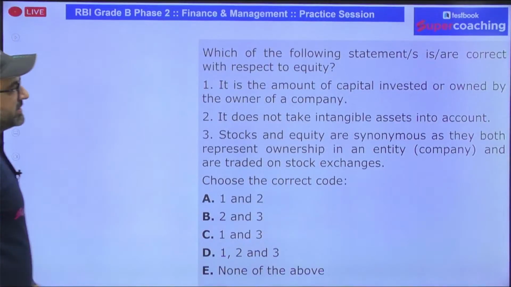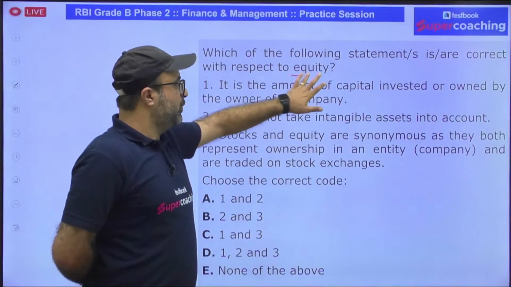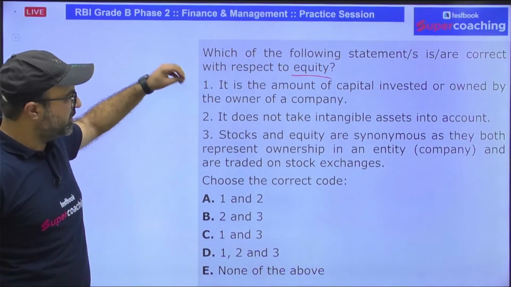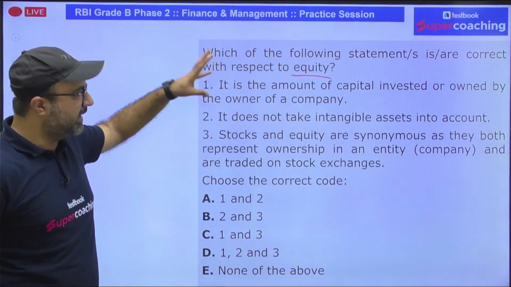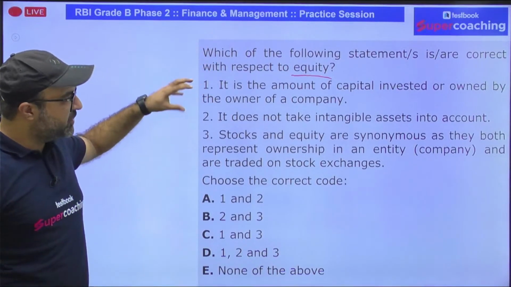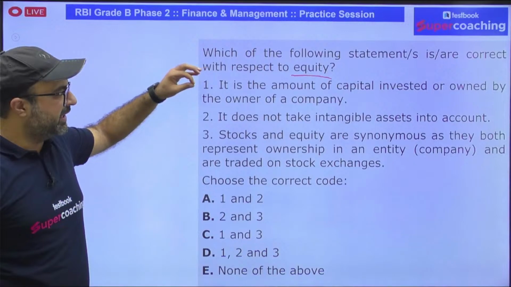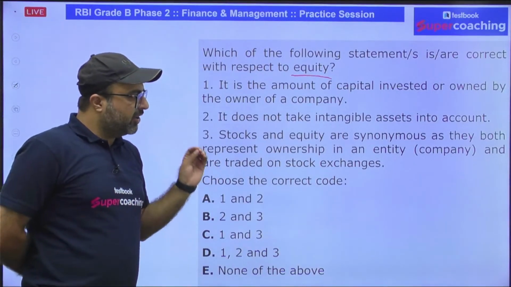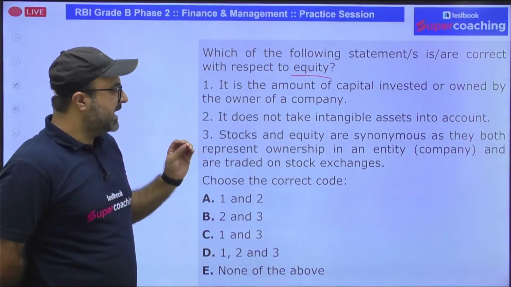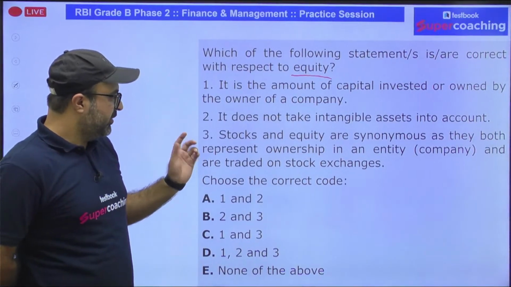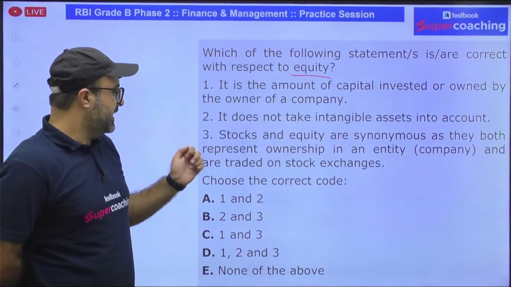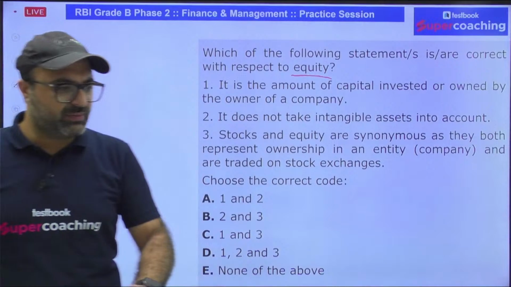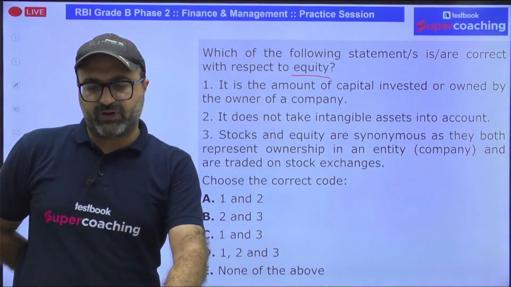Which of the following statements is correct with respect to equity? It is the amount of capital invested or owned by the owner of a company. It does not take intangible assets into account. Stocks and equity are synonymous as they both represent ownership in an equity and are traded on stock exchanges. This is an easy question. Expecting your answer for this.